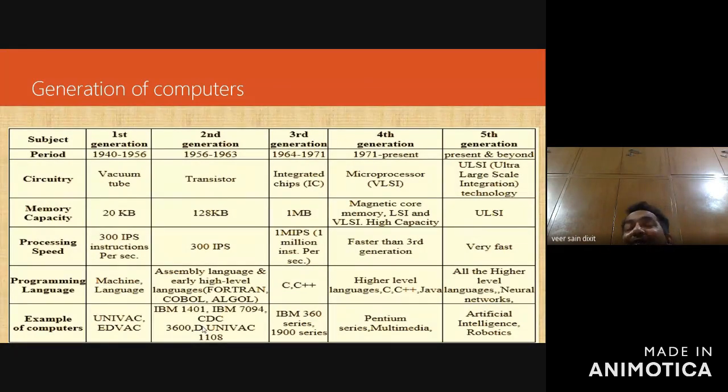So what are the examples? The examples are rocket launching, weather forecasting, robotics. All these are artificial intelligence applications, right? So in the fifth generation, we deal with supercomputers, because artificial intelligence is required for those systems in which very large data is being used. So to process a very large set of data, supercomputers are needed.